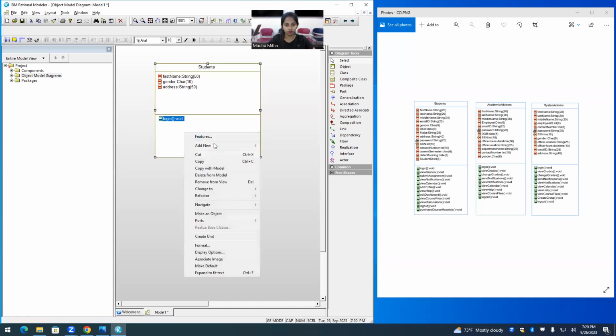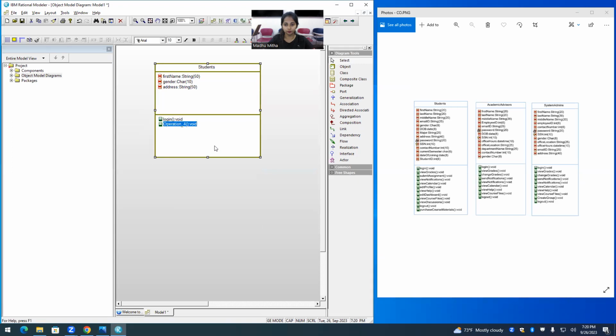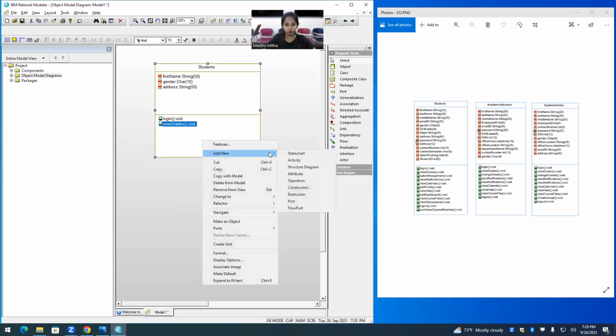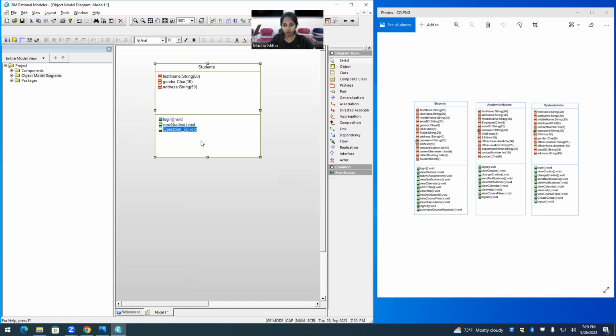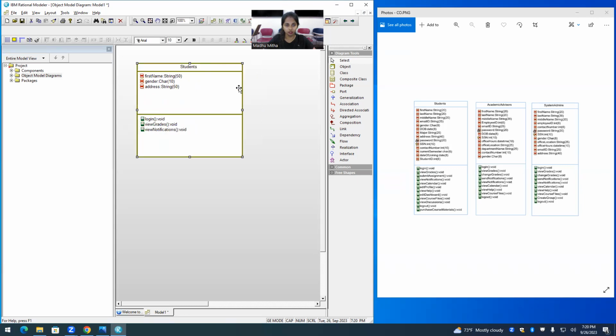Let me add another operation, which is view grades. View grades, and its return type is void. Similarly, add new operation. Add another operation, which is view notifications. Void. So you can keep on adding more attributes and operations representing a student class, and then you can create another class.